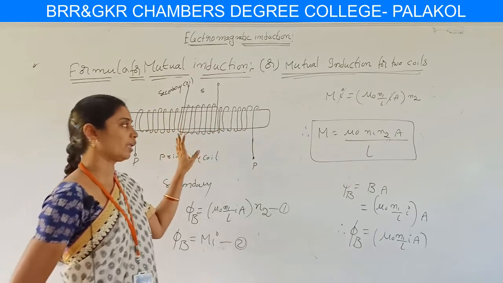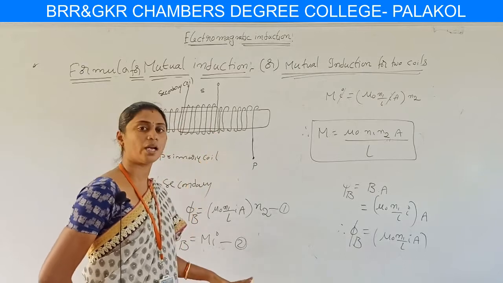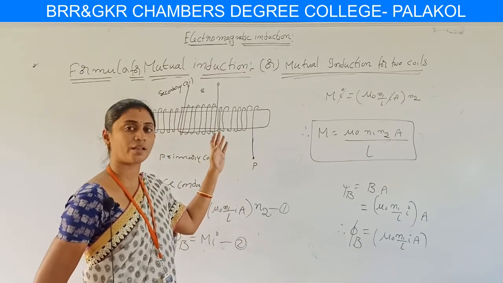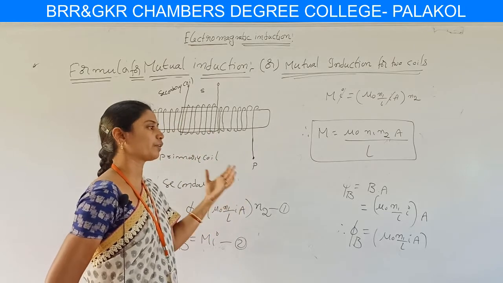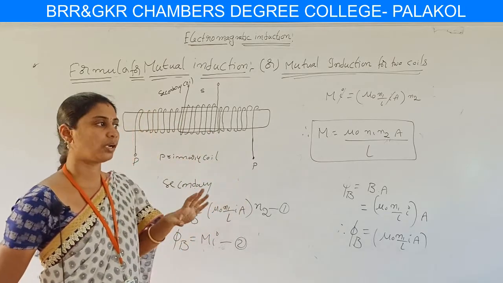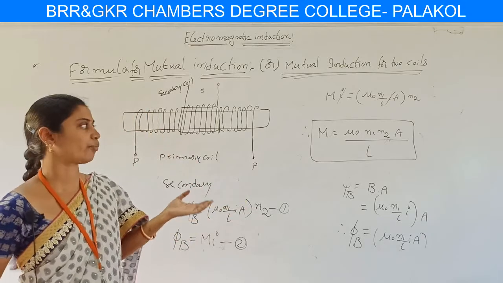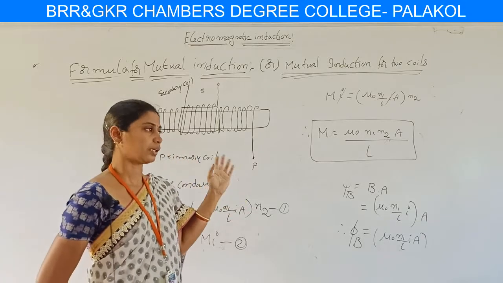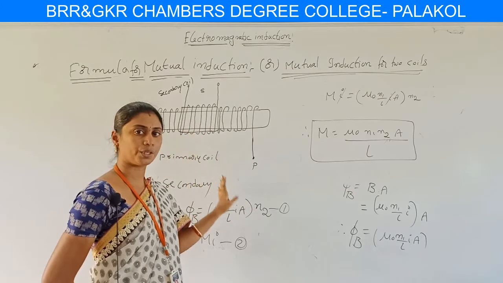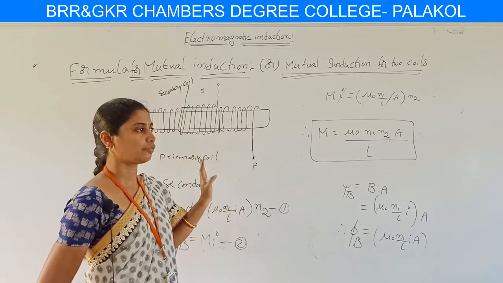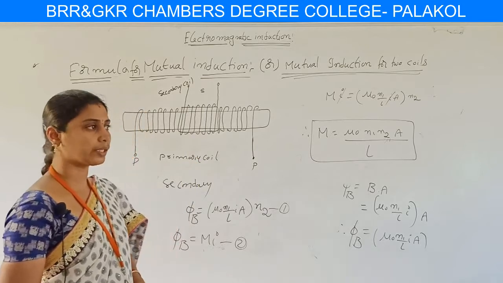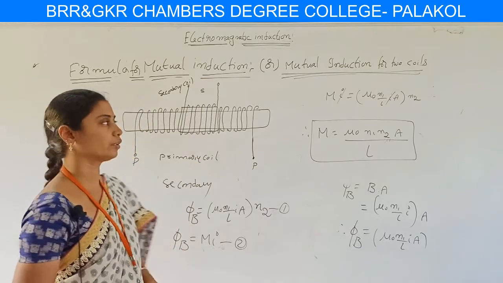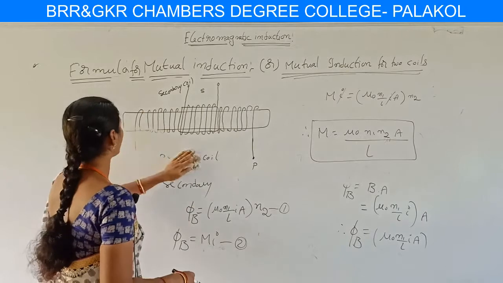Hence we calculate the flux first for the primary coil. The same flux is linked for the secondary coil. Then considering the entire flux for the solenoid, we know already that flux is equivalent to M I, and by equating we have the formula for mutual induction of two coils. I hope you are following this topic. Then we go for the next topic, which is coefficient of coupling.